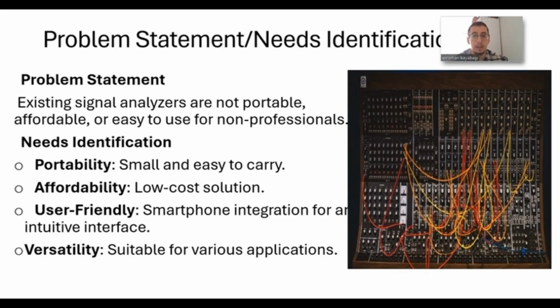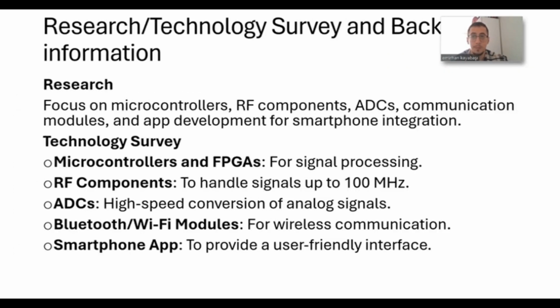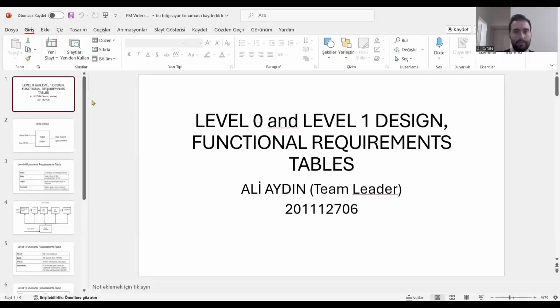Problem statement and need identification. Problem statement: existing signal analyzers are not portable, affordable, or easy to use for non-professionals. Need identification: portability, affordability, user-friendliness, and versatility. Research, technology survey, and background information. Research: focus on microcontrollers, RF components, ADCs, communication modules, and app development for smartphone integration. Technology survey: microcontrollers and FPGAs, RF components, ADCs, Bluetooth and Wi-Fi modules, and smartphone apps.